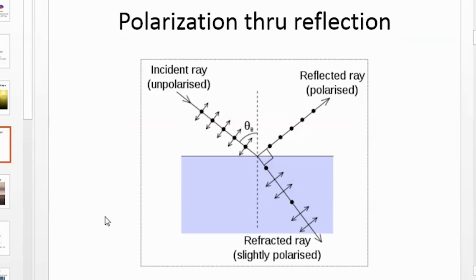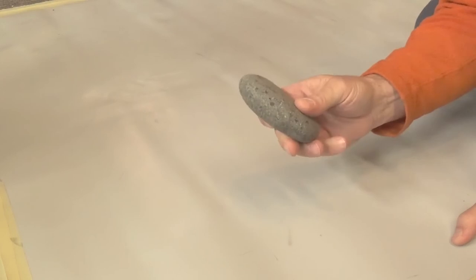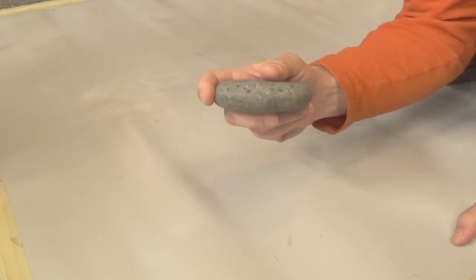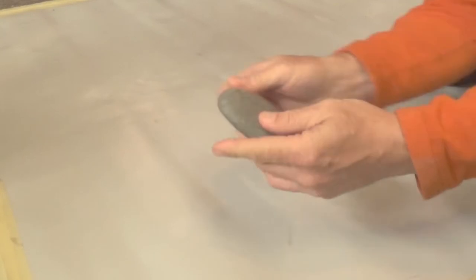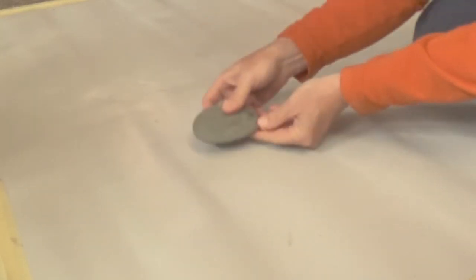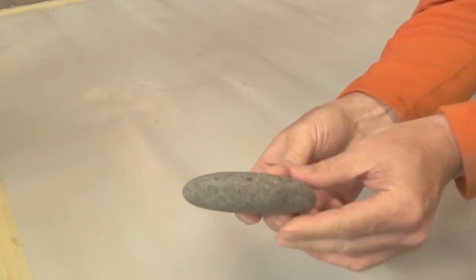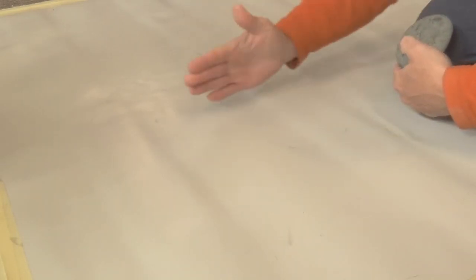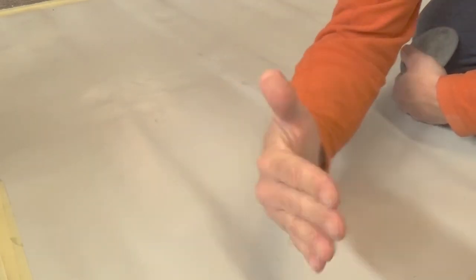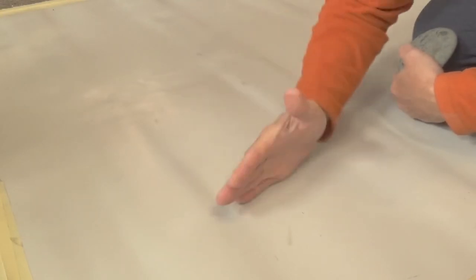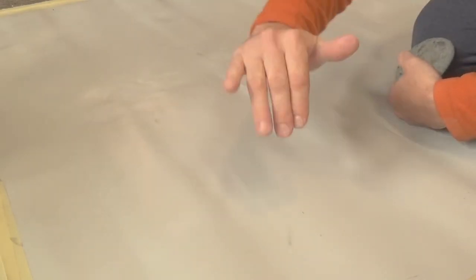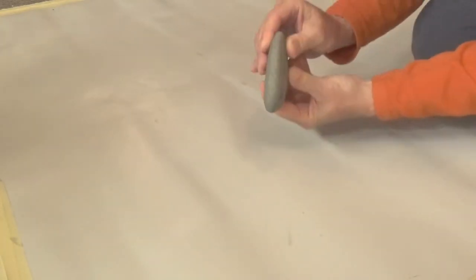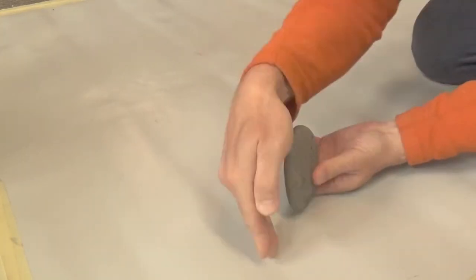Let's show you. So if you've ever skipped a stone on a pond, you know that nice flat stones work the best. And when you throw them, you spin them like this so that they're spinning like that, so that when they hit the surface of the water, they skip off like that. So you can think of the light the same way. If it's vibrating horizontally, it will skip off a horizontal surface. But if it's vibrating this way, that would be like throwing the rock and trying to skip it like this, and it would just go kerplunk and go into the water.